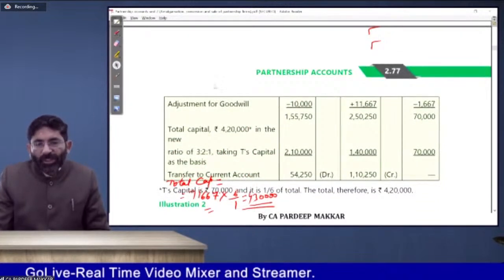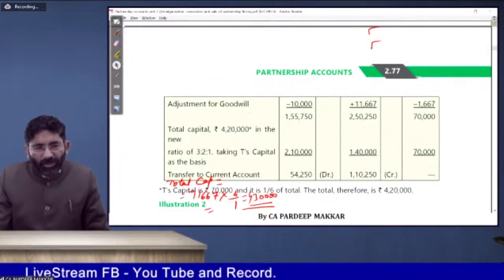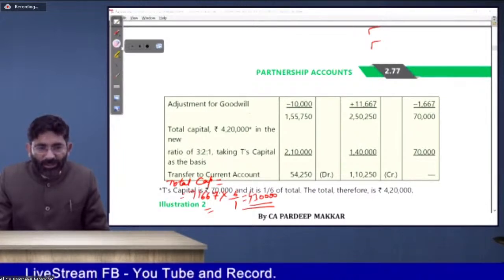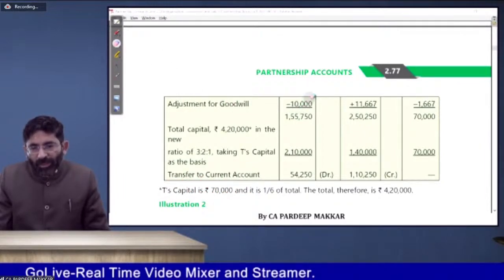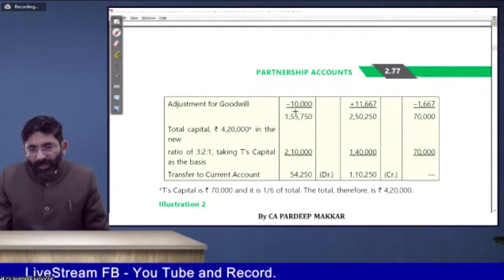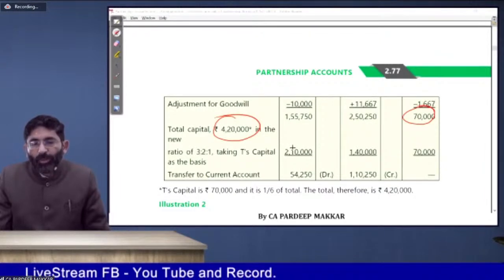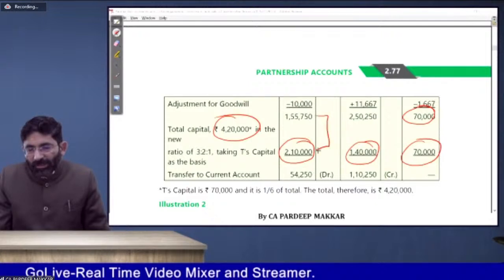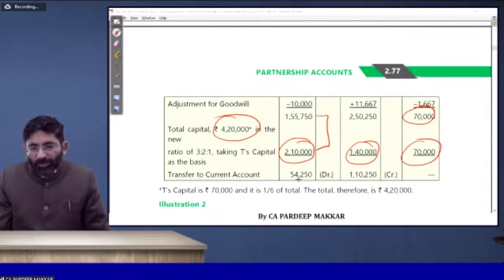Before that you have to make adjustment. It's better to prepare partners' capital account, because in this case it will be difficult to make all these adjustments. If you can understand it, it's better. Otherwise, I suggest that you prepare the partners' capital account if you are finding it difficult. They have made the adjustment of goodwill in this. And finally, whatever is the capital, that will be taken as a base. So here 70,000 will be taken as a base to calculate the total capital of 4,20,000, which is divided in the 3:2:1 ratio. Whatever is the difference, this minus this, will be paid to them or brought by them as per the case. So transfer to current account 54,250.